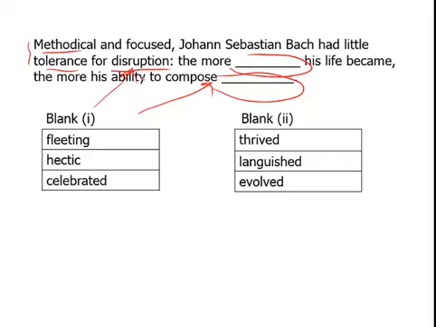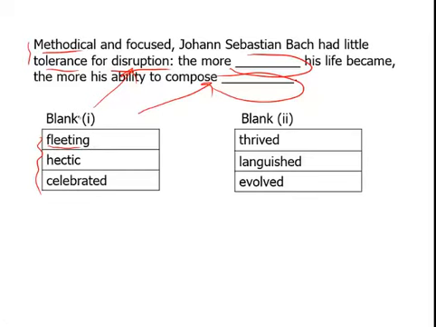Notice he had little tolerance for disruption. Or the more orderly his life became, the more his ability to compose improved. That's the gist of it. Now, we want to go here and look at the answer choices because we don't really know which one it is. For the first blank, we have fleeting, hectic, and celebrated. Fleeting just means short-lived, not around for a long time.